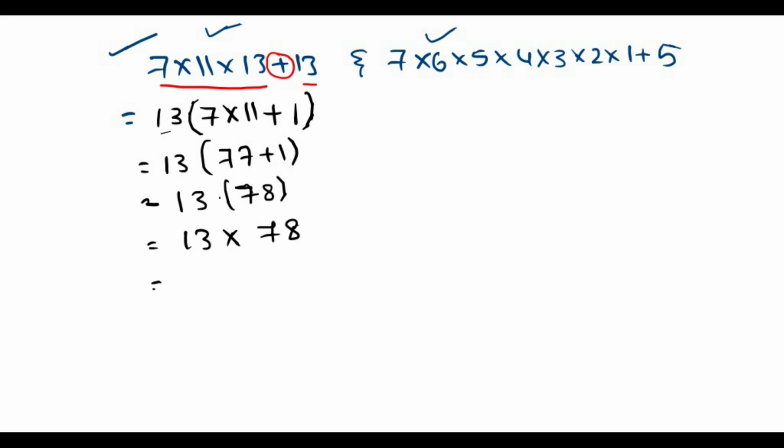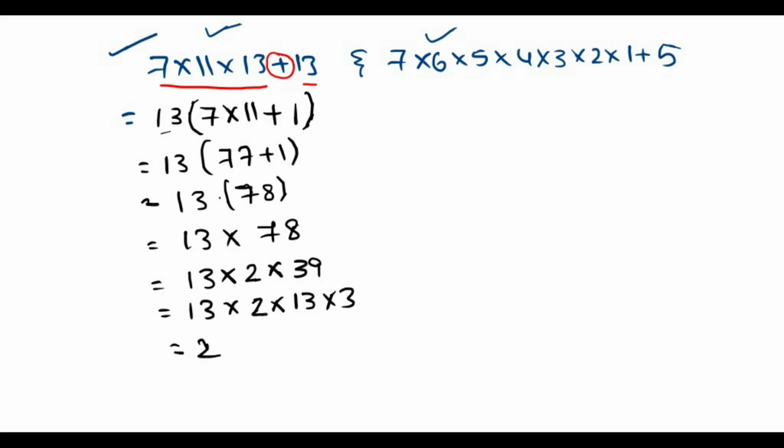Then we can write 78 as 2 into 39, so 13 multiplied by 2 multiplied by 13 multiplied by 3. So we can write 2 multiplied by 3 multiplied by 13 square, which is a product of prime numbers. So 7 into 11 into 13 plus 13 is a composite number.